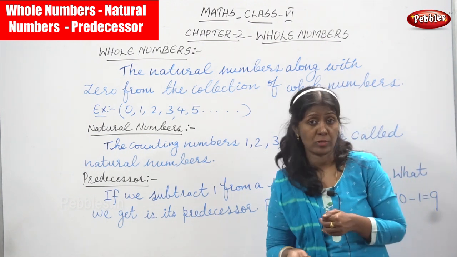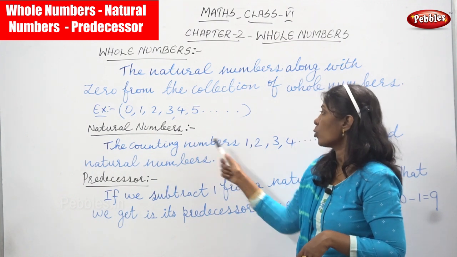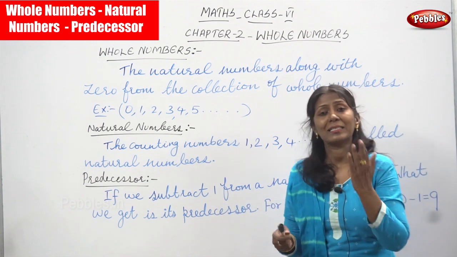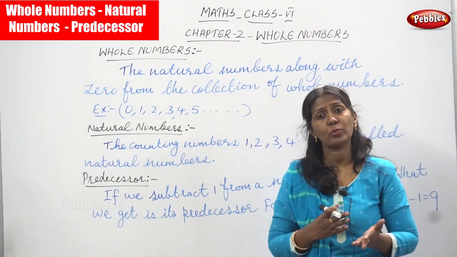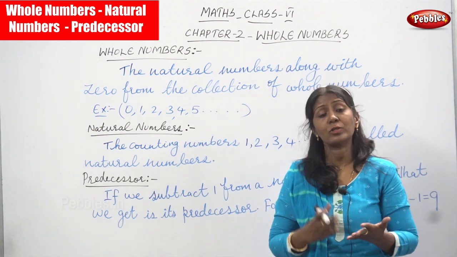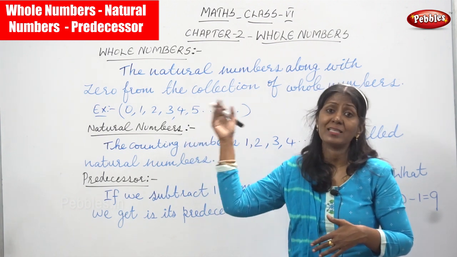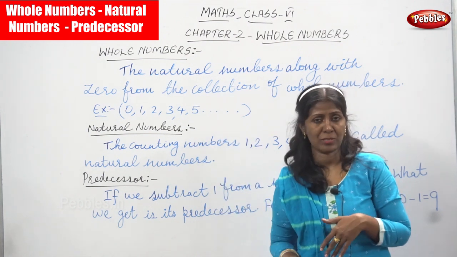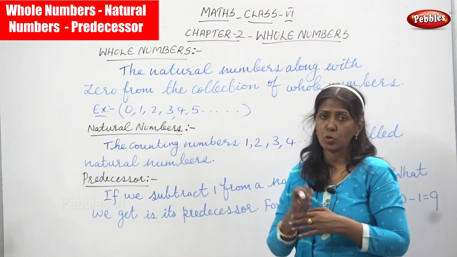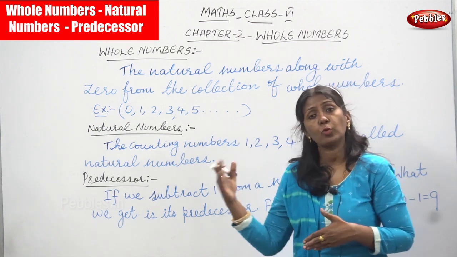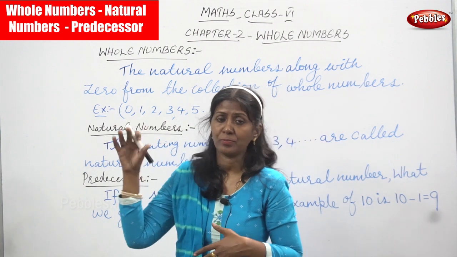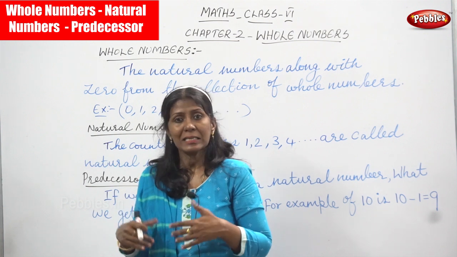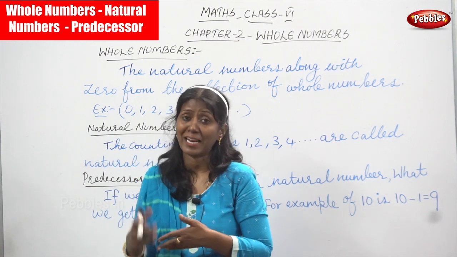What is a natural number? The counting numbers from 1, 2, 3, 4 are called natural numbers. If you count the numbers, you start with 1, 2, 3, 4, 5, 6, 7, 8, and keep on going. There is no end to that. The numbers start with 1 and go on infinitely. Infinite means there is no end to the numbers. That is called a natural number.